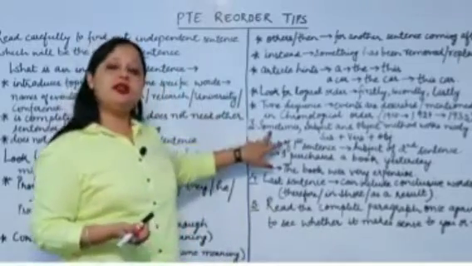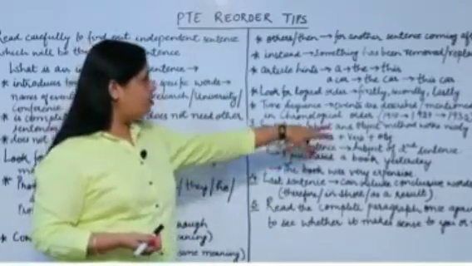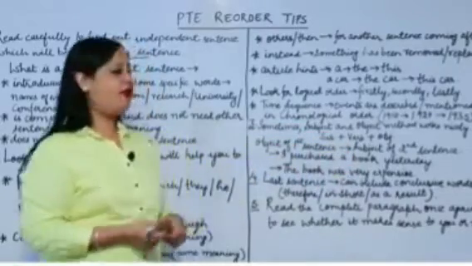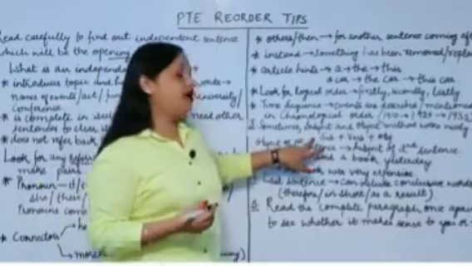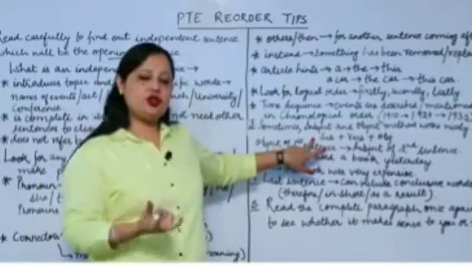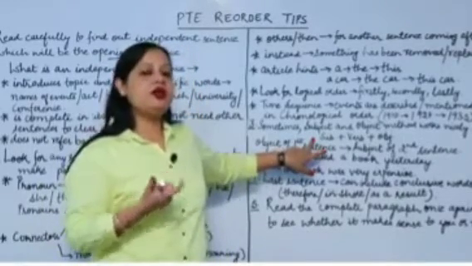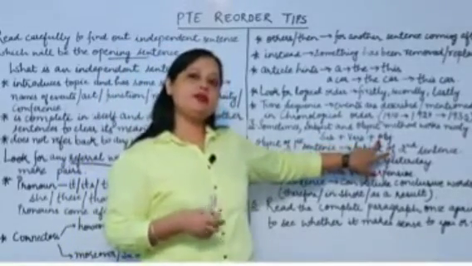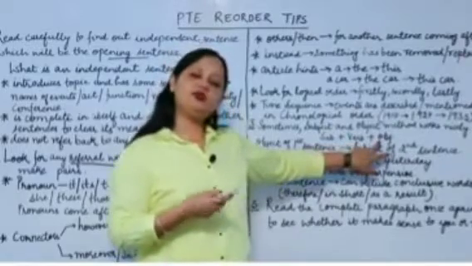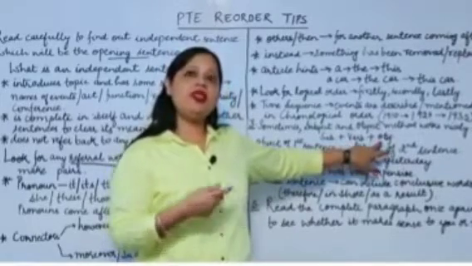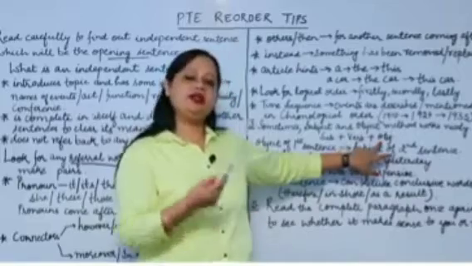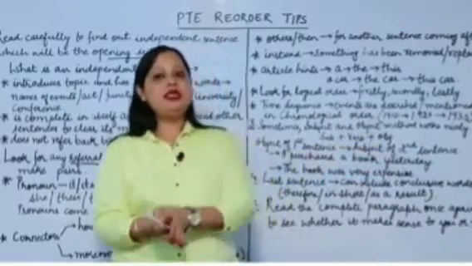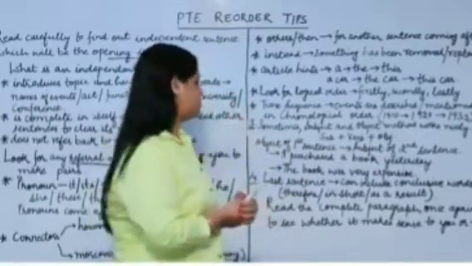Another thing is, sometimes the subject and object method works nicely. So what is the subject and object method? Whenever we talk about a sentence structure or sentence formation, it always follows subject plus verb and object. Now what happens is, if one sentence ends with an object, they are going to make it the subject in the next sentence. So this is a very common method that you can very nicely use to make pairs.